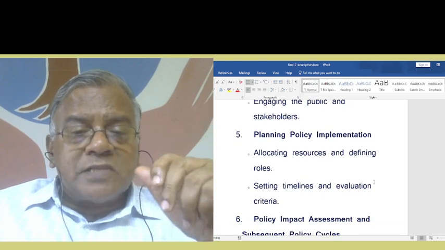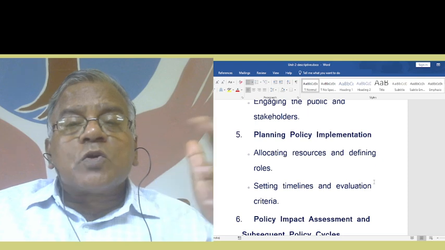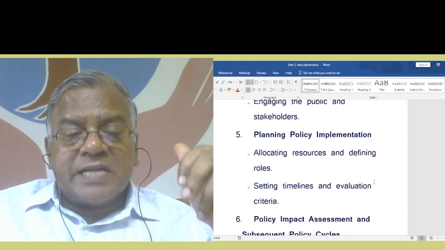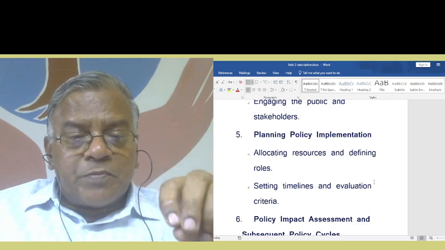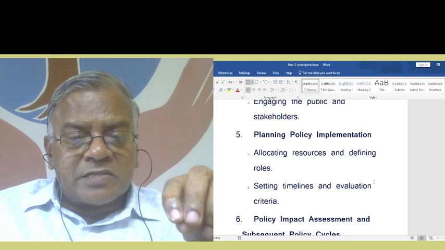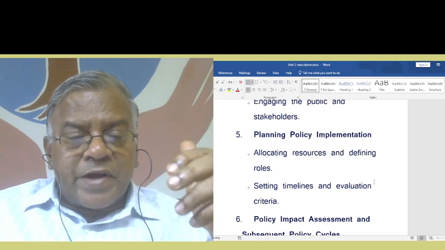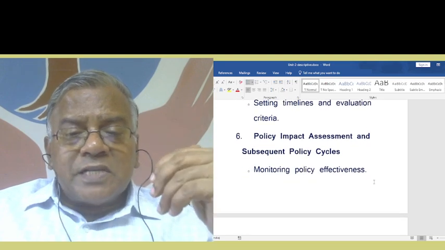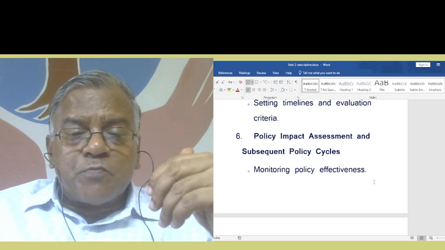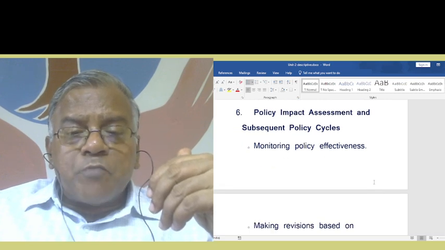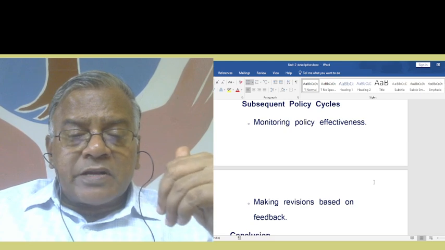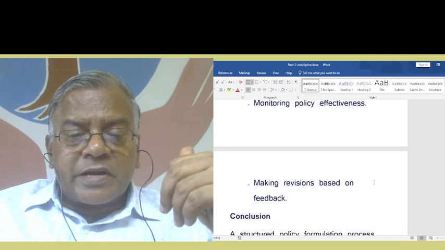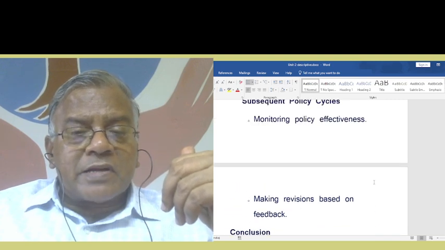Then planning policy implementation, allocating resources and defining roles, setting timelines and evaluation criteria. Then policy impact assessment and subsequent policy cycles, monitoring policy effectiveness, making revisions based on feedback, etc.